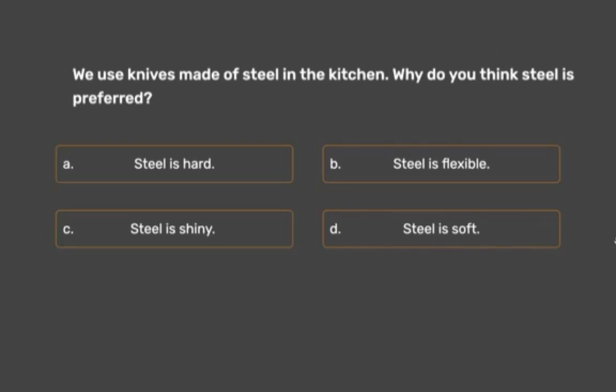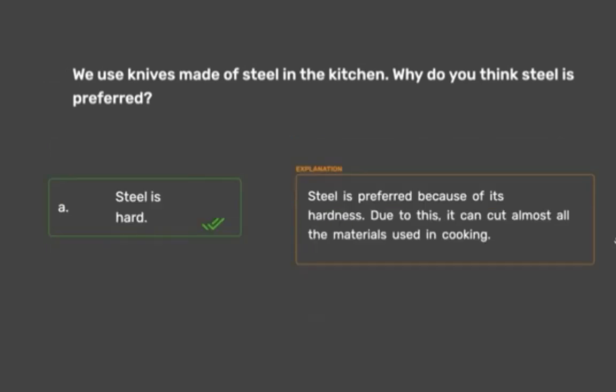Here the correct option is A. Steel is hard. Steel is preferred because of its hardness. Due to this, it can cut almost all the materials used in cooking.